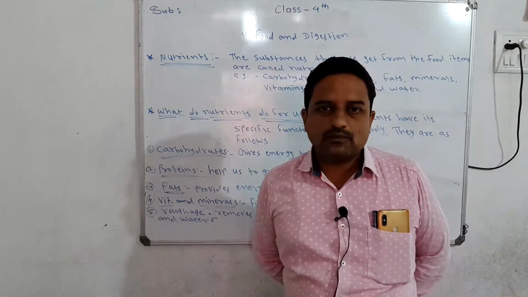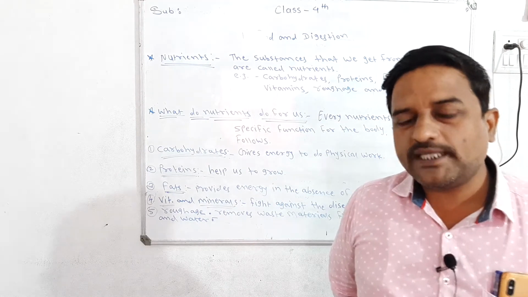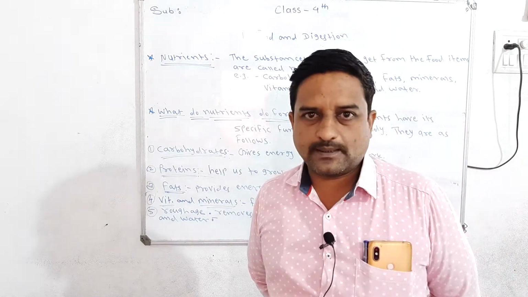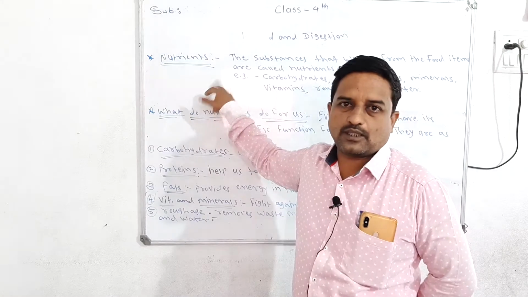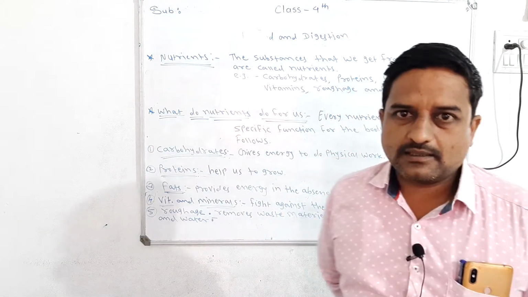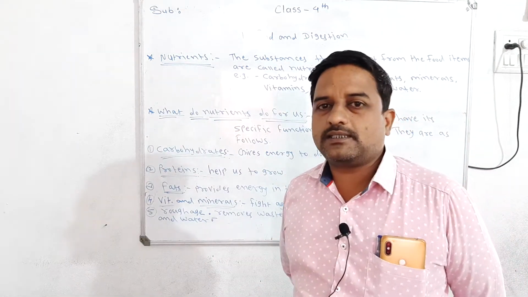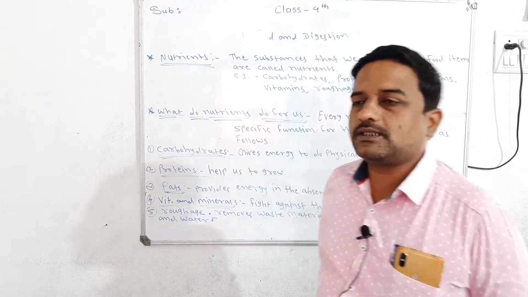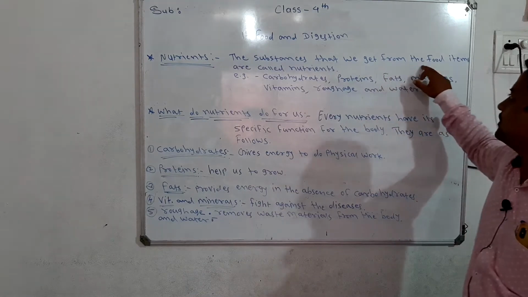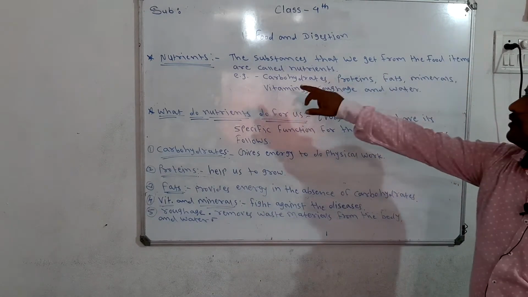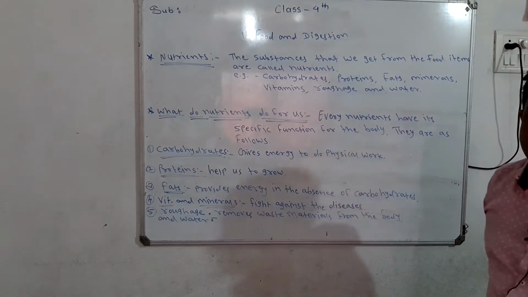So when we eat food, what do we get from that food? Nutrients. What are nutrients? The substances that we get from the food items are called nutrients.